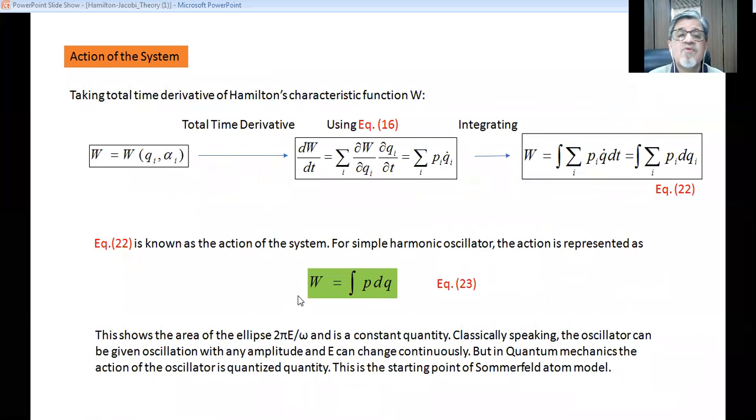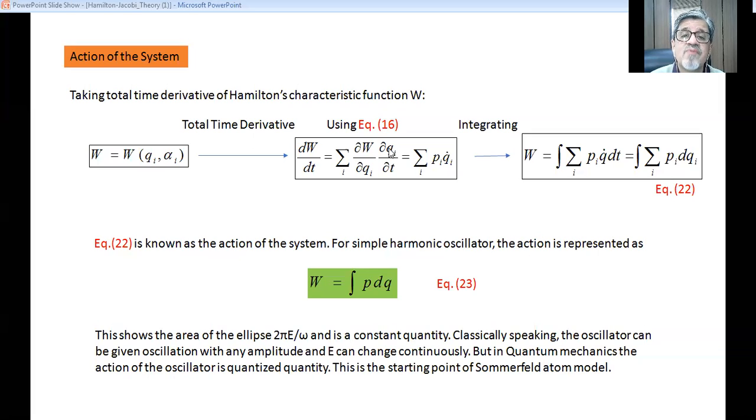Now we are coming to one more important quantity, and the title is action of the system. Taking the total time derivative of Hamilton's characteristic function W. So here we have defined W. W is a function of qi and alpha i. There is no time in it.